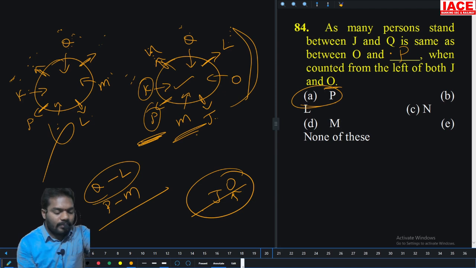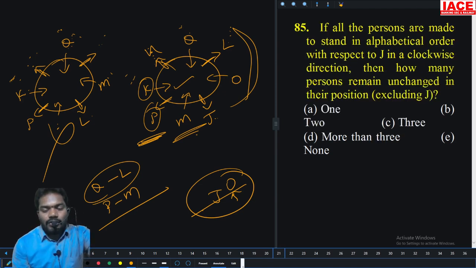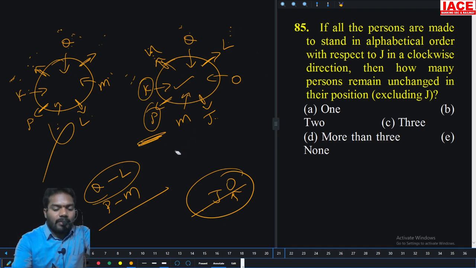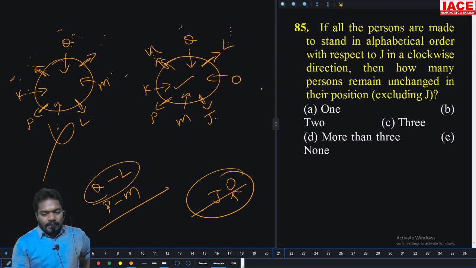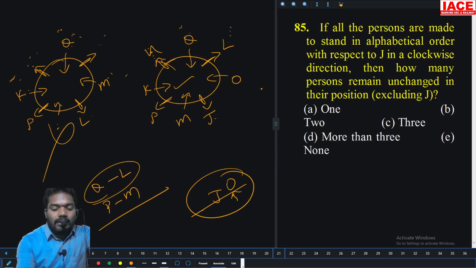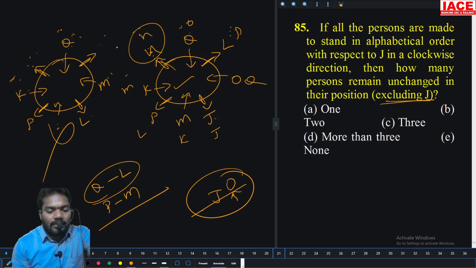Option A. If all the persons are made to stand in alphabetical order with respect to J in clockwise direction. So with respect to J in clockwise direction, excluding J, they are telling. This is only clockwise, right? J, K, L, M, N, O, P, Q. They are asking excluding J. This is N's chance. Any other person? No, only one. Option A.